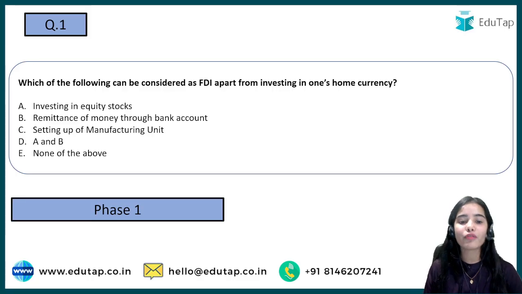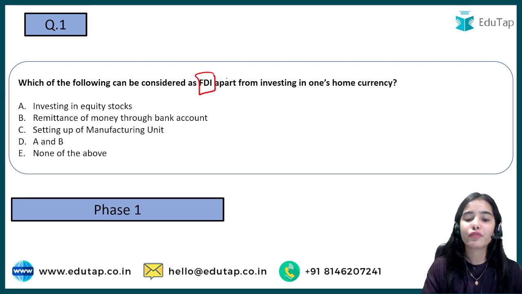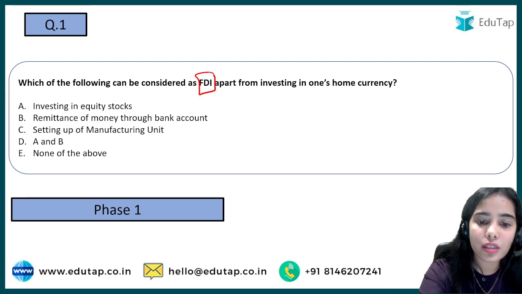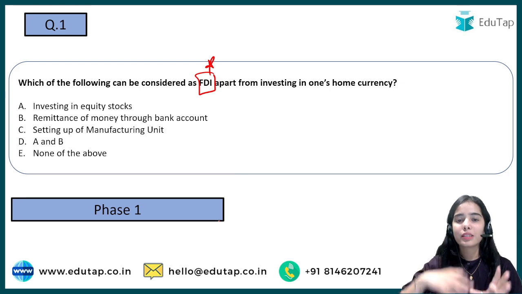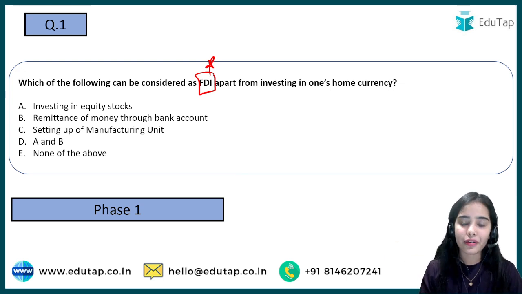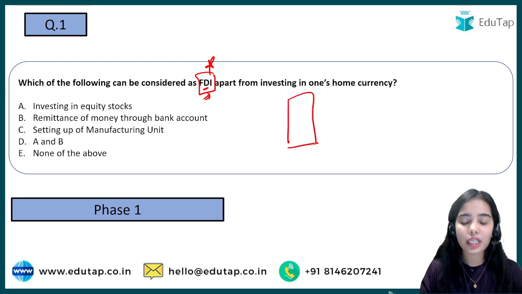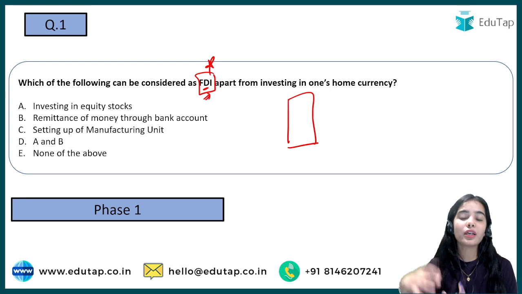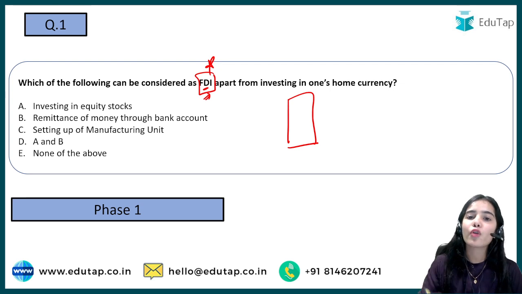So now coming to our first question, which of the following can be considered as foreign direct investment apart from investing in one's home currency? So what is it talking about? It is talking about foreign direct investment. So that is, you are investing in some foreign country. Now foreign direct investment means that you are setting up your subsidiary in some foreign country, or you are setting up a manufacturing plant in some other country, you are setting up a new company in some other country. So that is foreign direct investment.